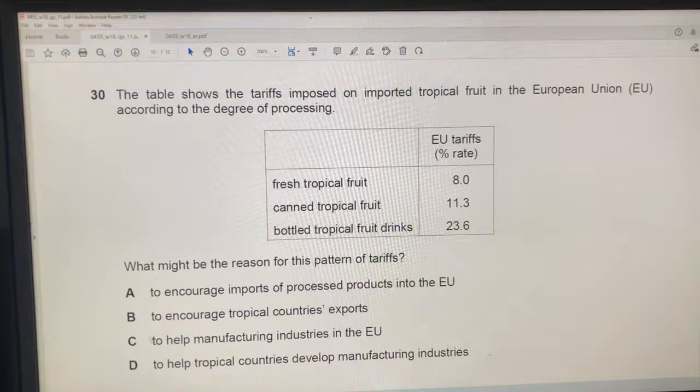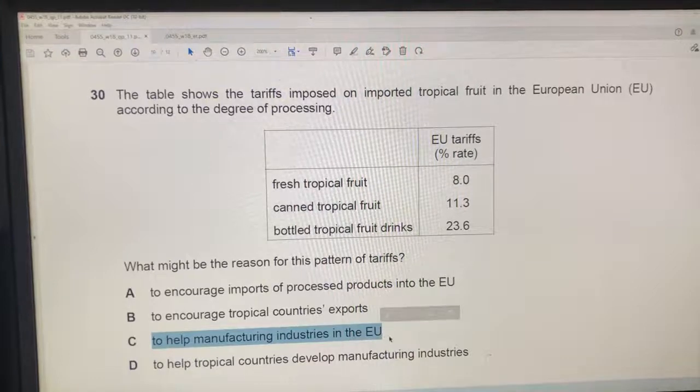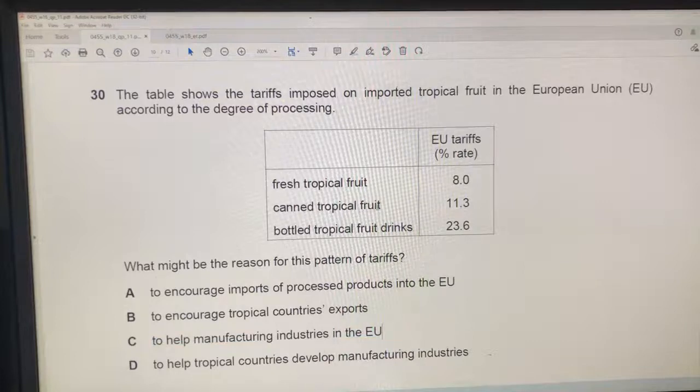And C, maybe to help manufacturing industries in the European Union. Yes, because the more manufacturing, here's canned, that's manufacturing. Bottled is manufacturing, it's production.